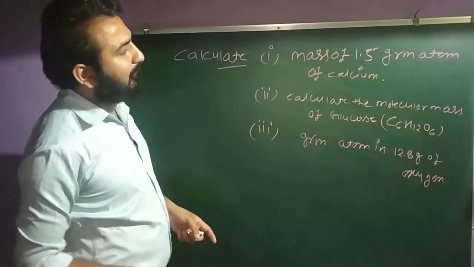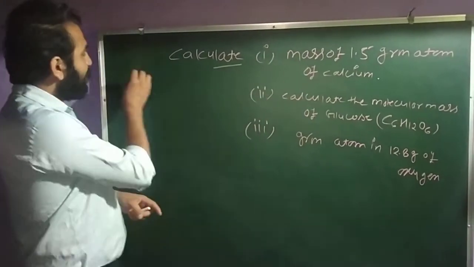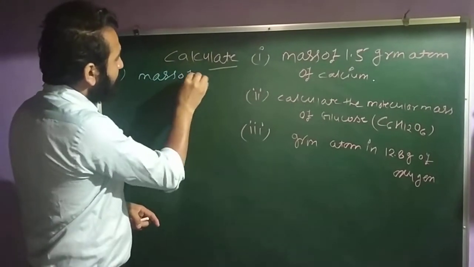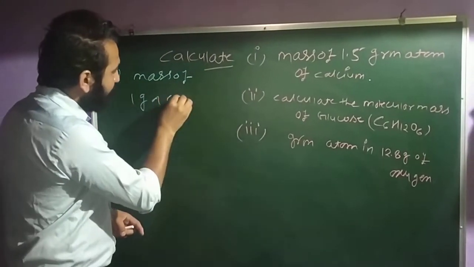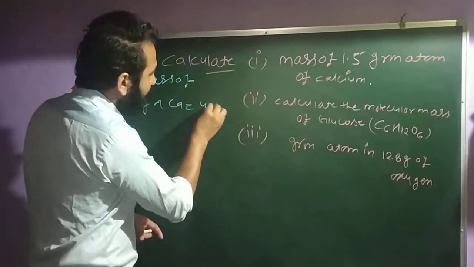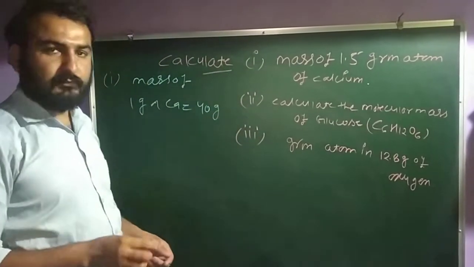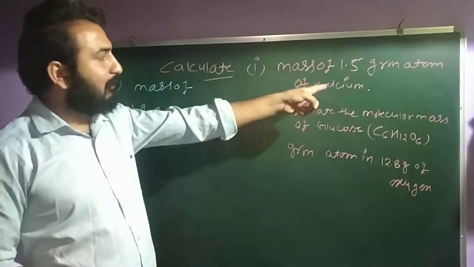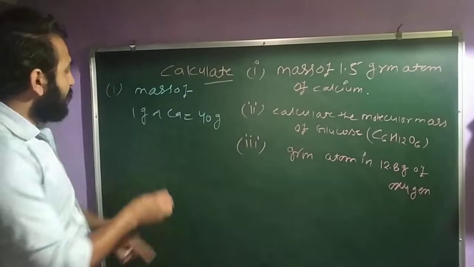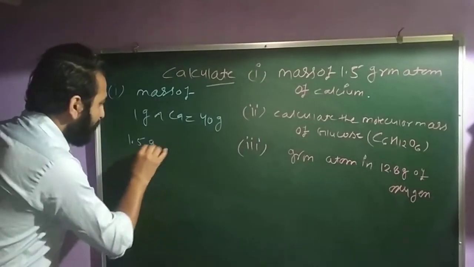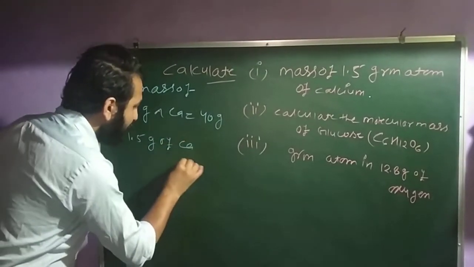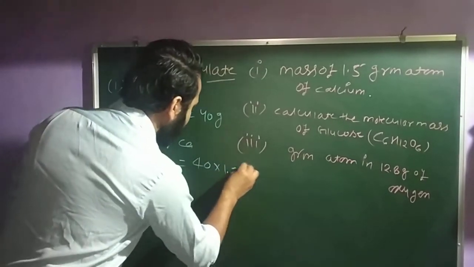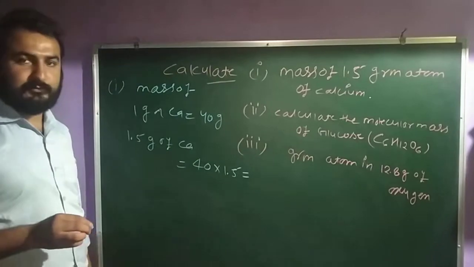The mass of 1.5 gram atom of calcium. First of all, the mass of 1 gram atom of calcium is equal to 40 gram, because calcium has the mass 40. So the mass of 1.5 gram atom of calcium is equal to 40 into 1.5.